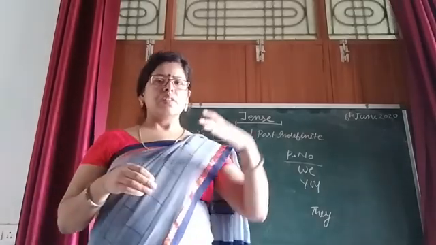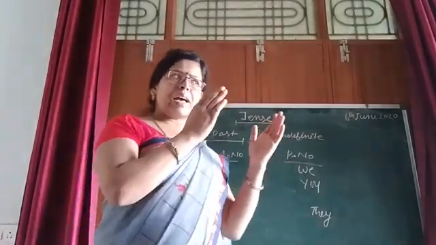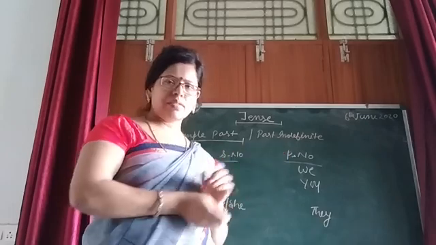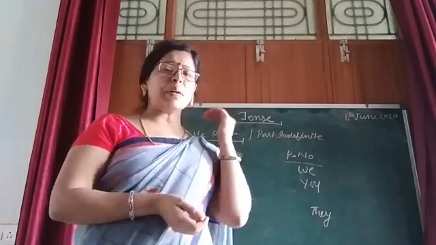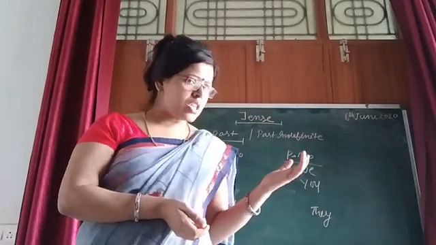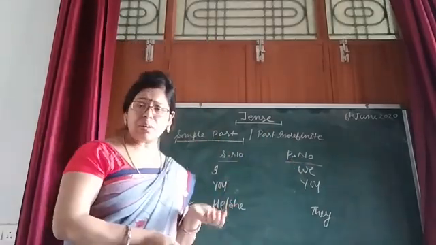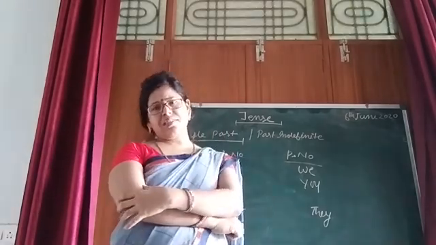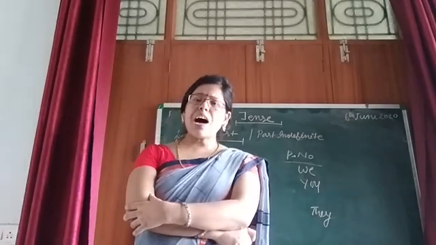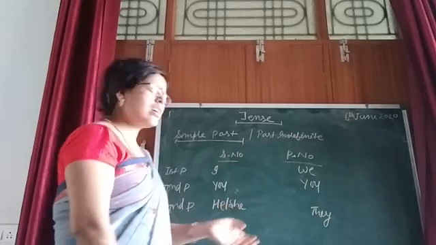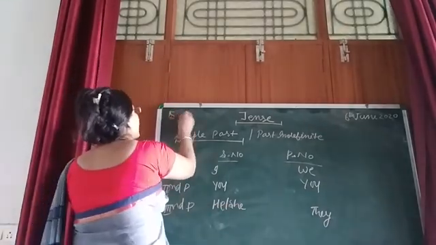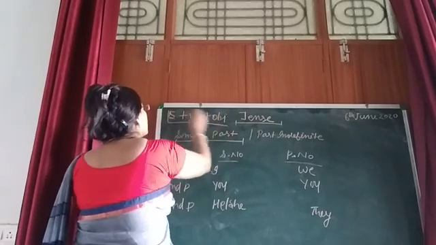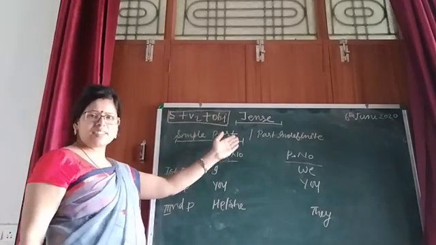Just imagine, go back, you need to go in flashback. In present simple or simple present or present indefinite, what was the structure? I think the structure was subject plus V1 plus S/ES plus object. Here it is very easy now, far easier than simple present. Here the structure is only subject plus V2 plus object. You know how easy this tense is, simple past.